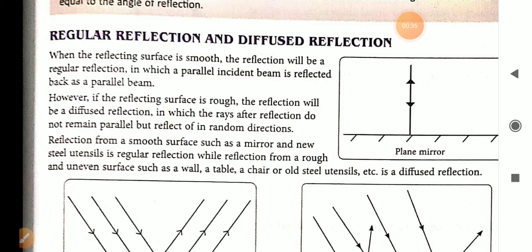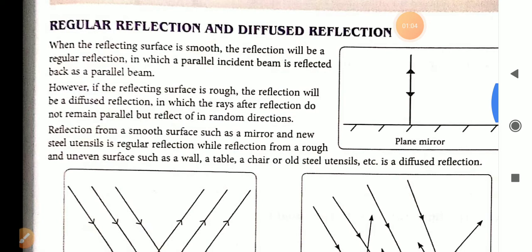When the reflecting surface is smooth, the reflection will be regular, and it is known as regular reflection. But when the surface is rough, the reflection will be a diffused reflection. That means it is irregular. After reflection, the reflected rays are not parallel to each other, so it is known as irregular or diffused reflection.